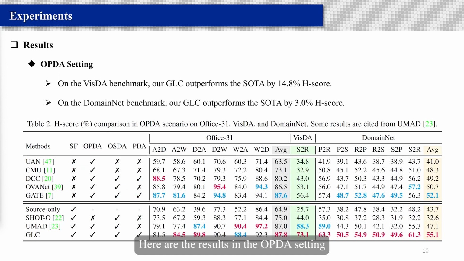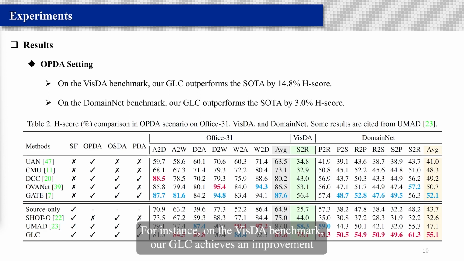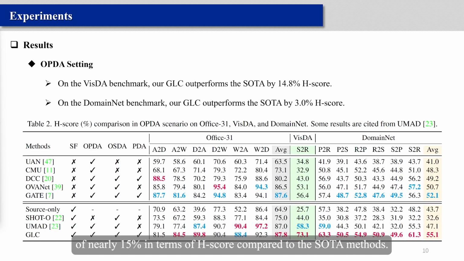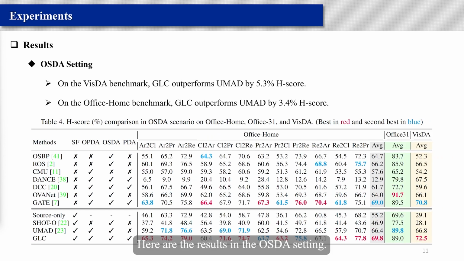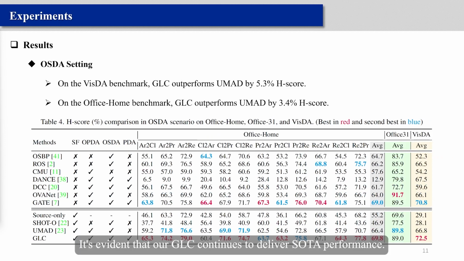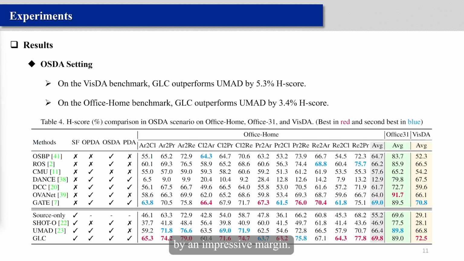Here are the results in the OPDA setting. Our GLC shows remarkable performance, surpassing existing methods by a significant margin. For instance, on the VisDA benchmark, our GLC achieves an improvement of nearly 15% in terms of H-score compared to the SOTA methods. Here are the results in the OSDA setting. It's evident that our GLC continues to deliver SOTA performance. Notably, on the VisDA benchmark, GLC surpasses the UMAD method by an impressive margin.